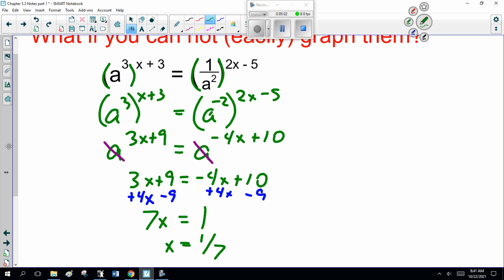All right? And if you want to cheat and do it graphically, make a 2 or 3 or something, as long as it's not 1.